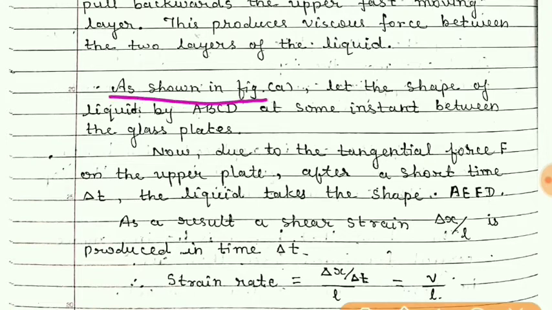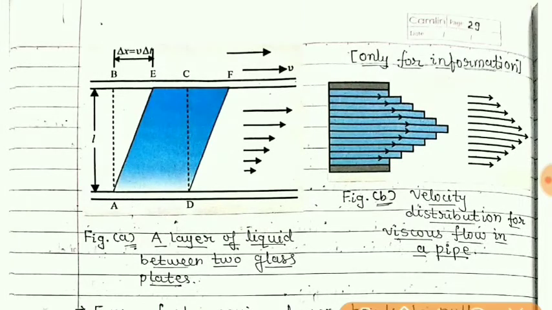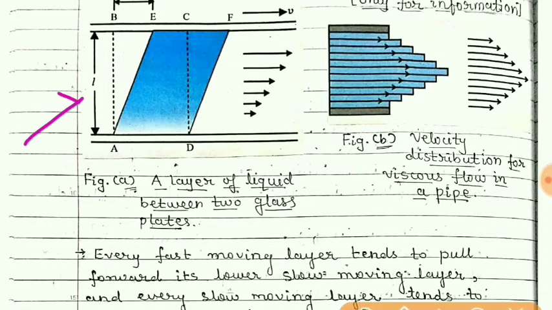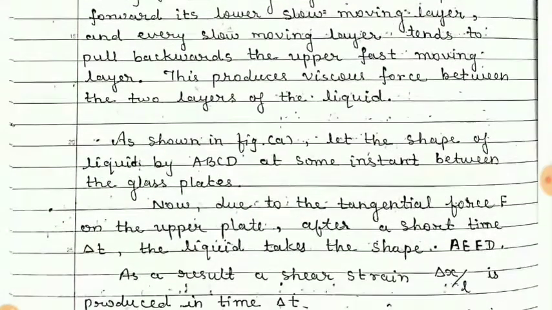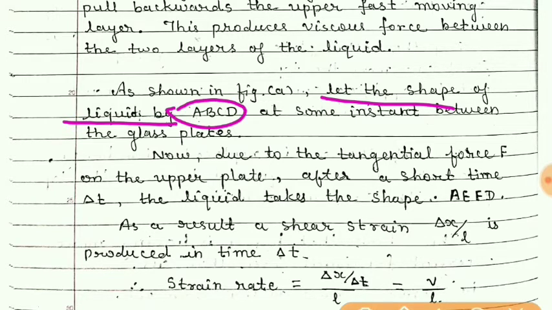Now as shown in figure A, which I have explained to you, we have to consider this figure. Let the shape of the liquid be denoted by ABCD, that is the initial shape between the glass plates.